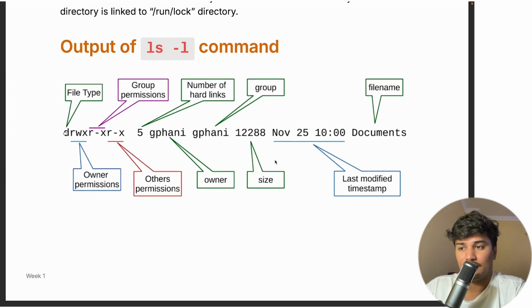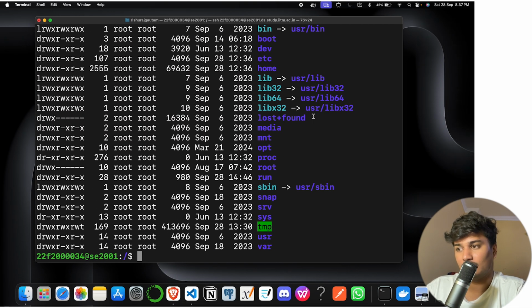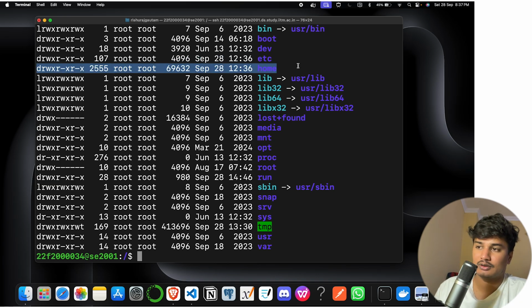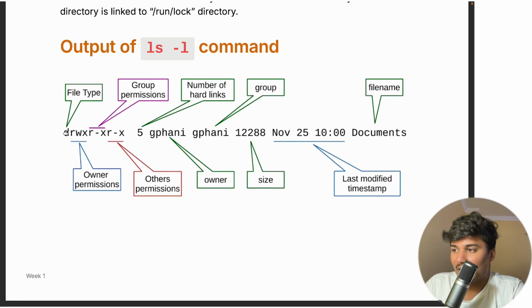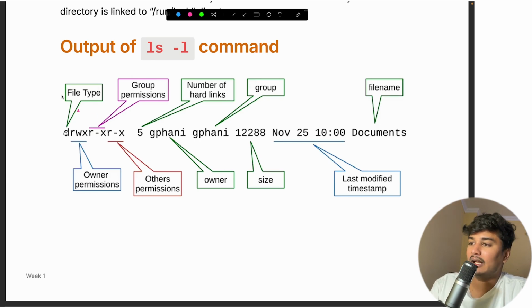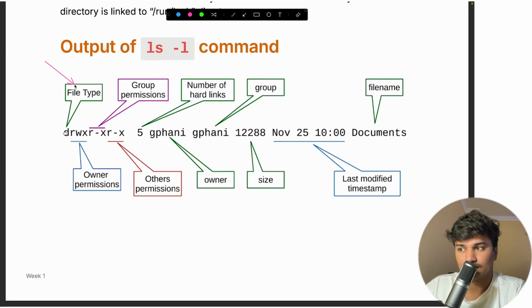Now let's talk in detail about one line, let's take this one. First, d, as I said, is the file type. Then there are these first three characters, which are our owner permission.